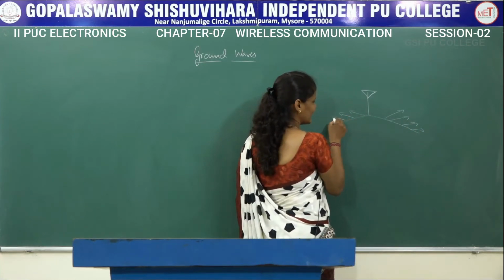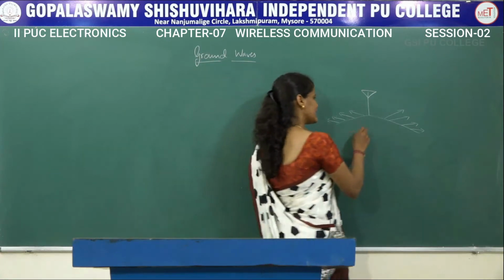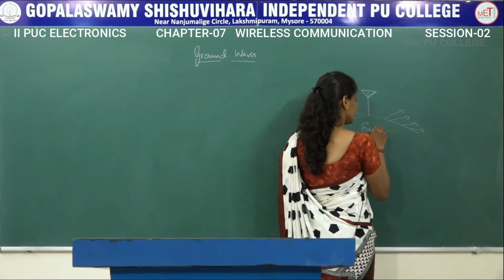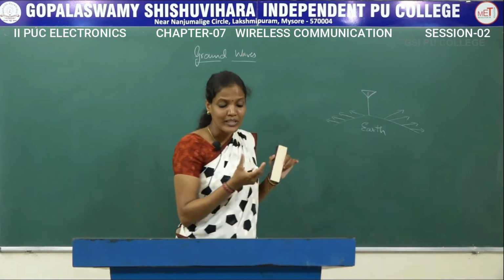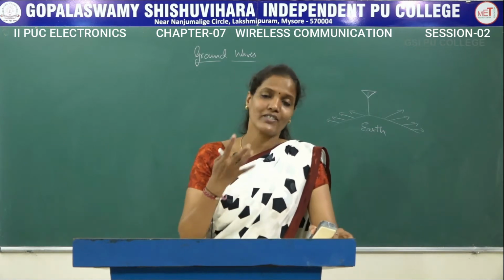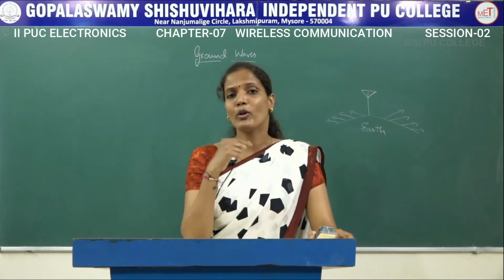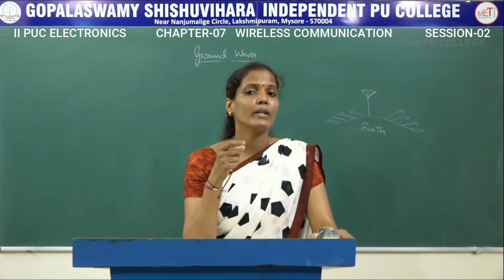We require antennas for both transmitting as well as receiving. This is the earth layer. The receiving antenna will receive the signal which is transmitted from a different antenna, what is called the transmitting antenna. So on both the sides we require an antenna. Even our mobile phone has antennas.